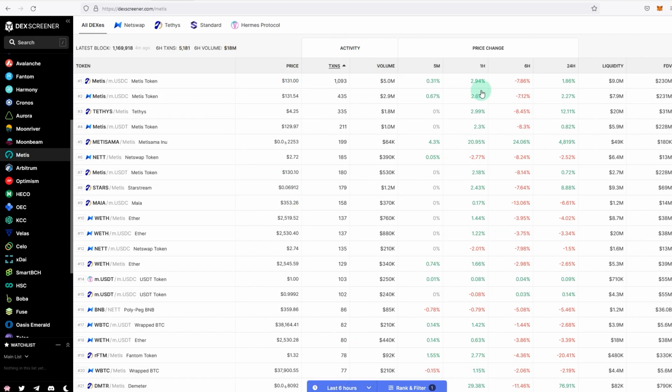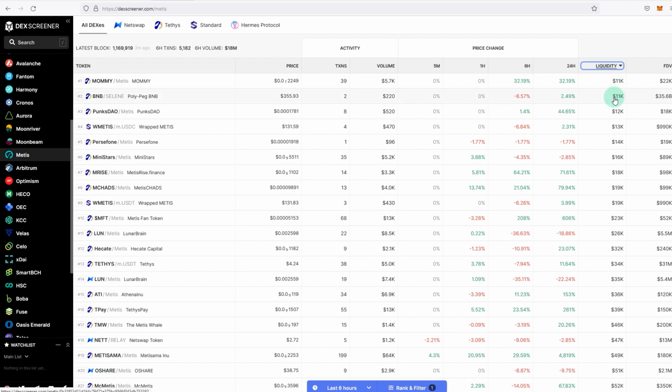And then I sort it by liquidity first and see what are the coins that come up. So Mummy, BNB Selene, this has been out for a while. Punk's DAO has been out for a while as well. And I go through them, and if there's anything that I find interesting, for example, let's just say MFT, METIS Fan Token, right?